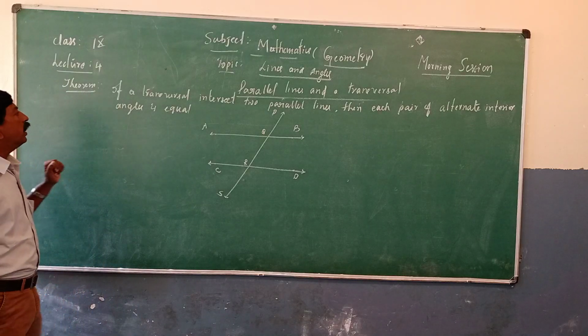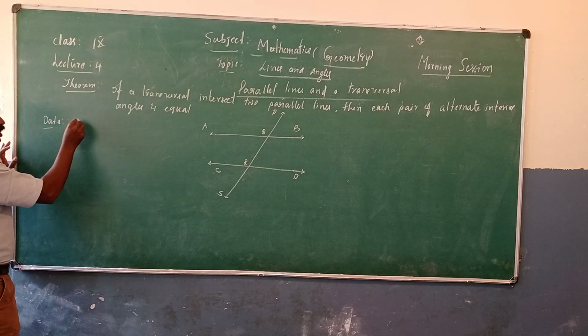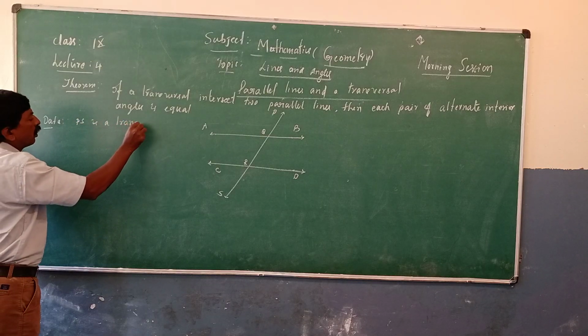Now, what is the data that is given? PS is a transversal.